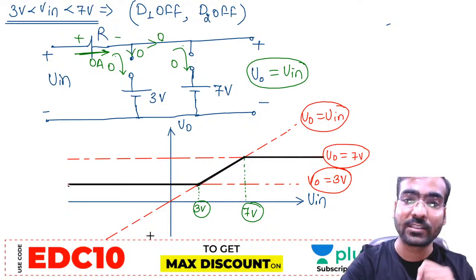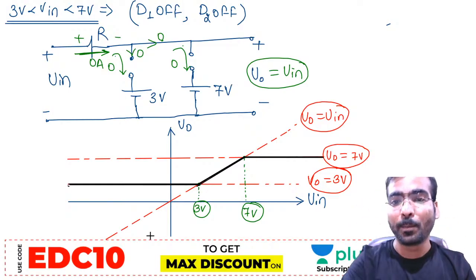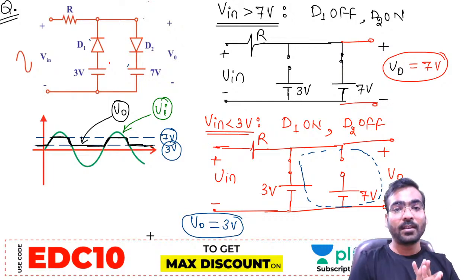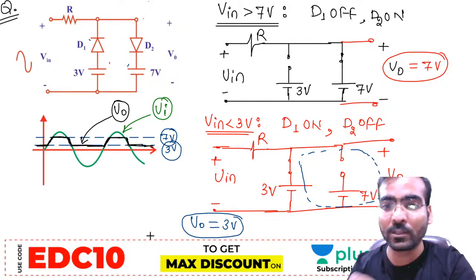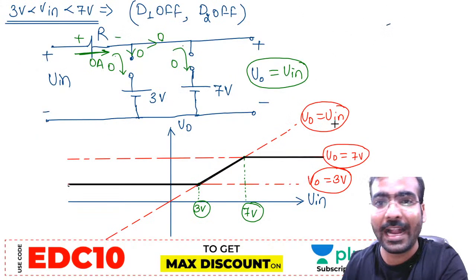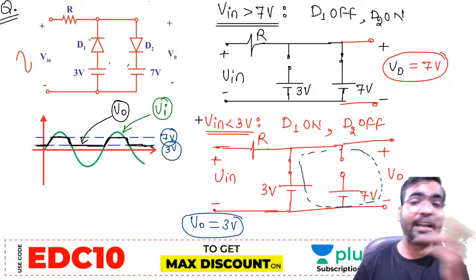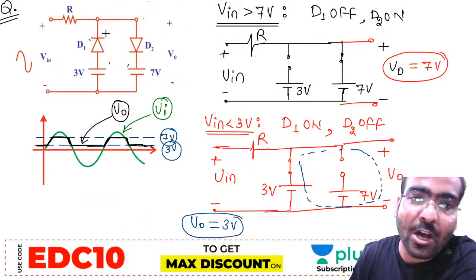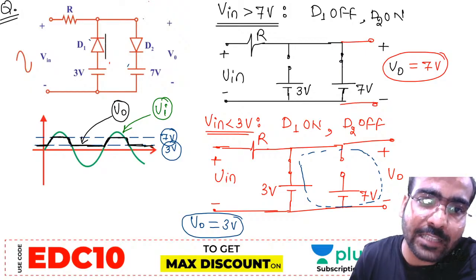Next, they can ask for what range of input signal both the diodes are on. Can we have the both diodes on condition? No, we cannot, because we have three conditions: D1 off, D2 on; D1 on, D2 off; and both off. Both on is not occurring in this circuit. Why is it not occurring? Because if both the diodes are on,